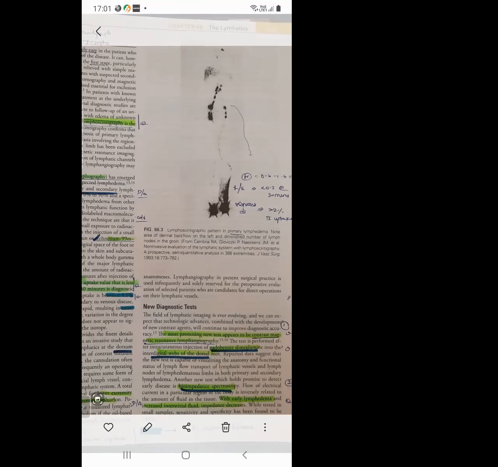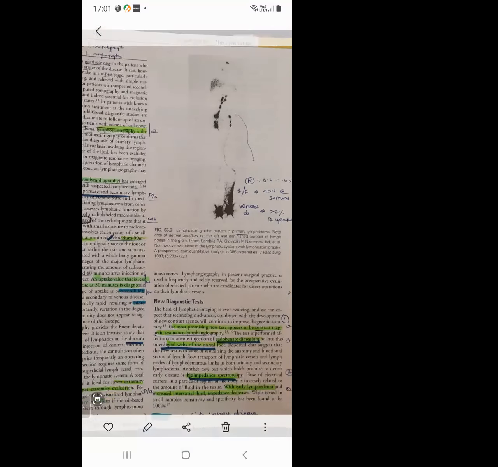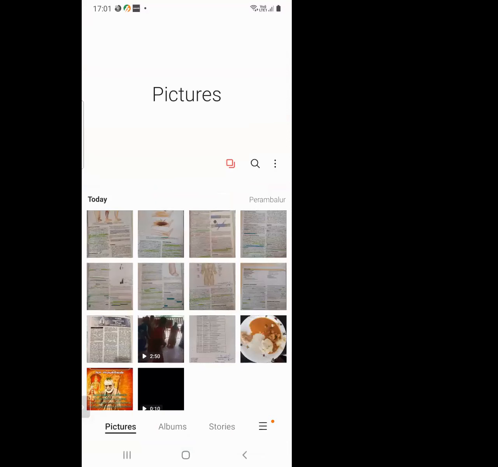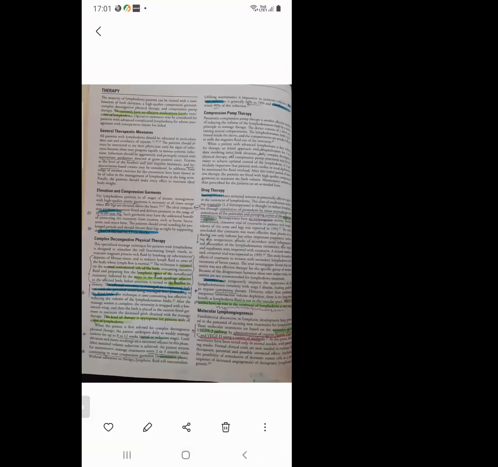Okay, so next is the therapy, the treatment of lymphedema. Many treatments are available. Generally, they say that we currently have no effective medication for the treatment of lymphedema. First, general therapeutic measures: you have to give appropriate antibiotics directed to gram-positive cocci. You also have to treat eczema by using hydrocortisone-based creams.